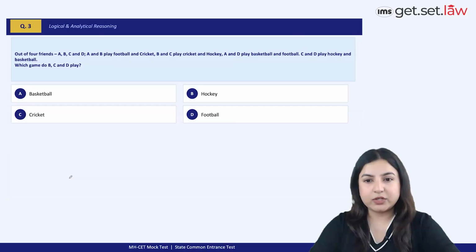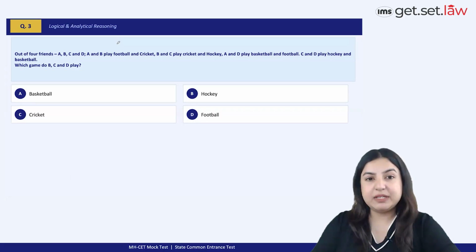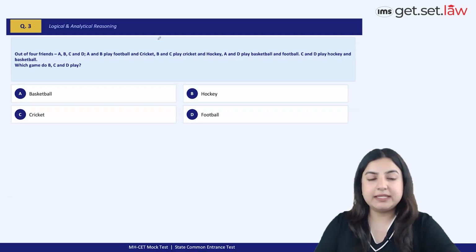Take a look at the next question, a very interesting question actually. So it says out of 4 friends, A, B, C, and D, A and B play football and cricket, right? And B and C play cricket and hockey. A and D play basketball and football. C and D play hockey and basketball. Now, which game do B, C, and D play?